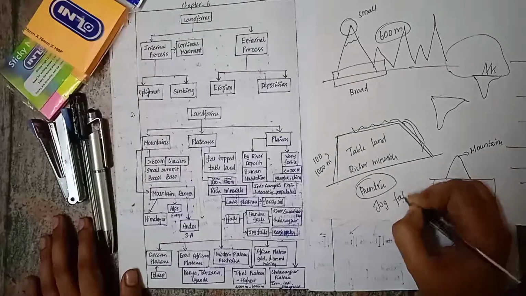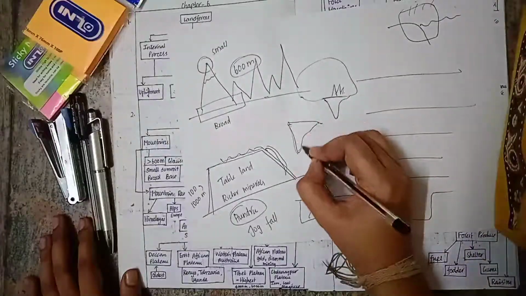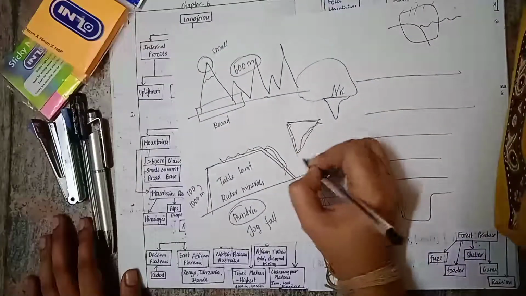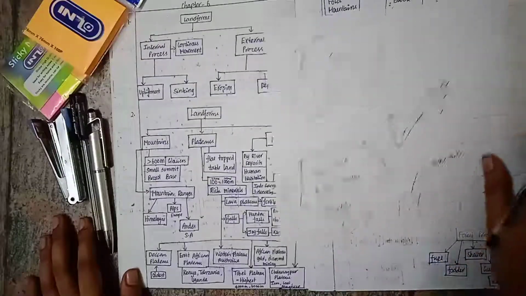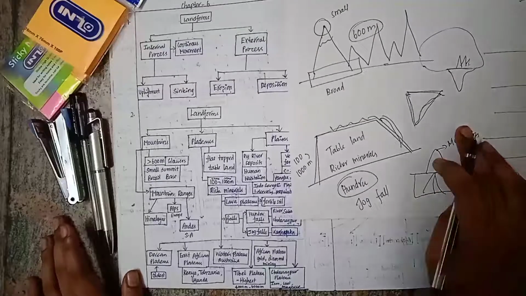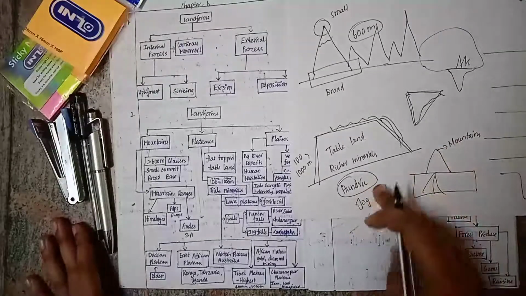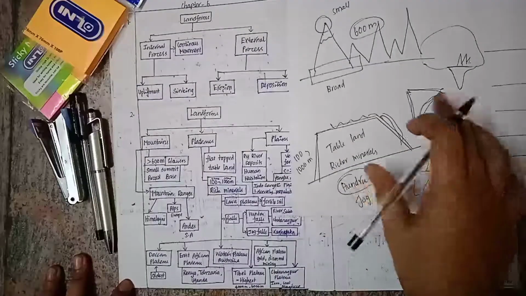In India, we have a plateau which is called the Peninsula Plateau. This is India, and in the southern portion of India we have the plateau, which is called the Peninsula Plateau. In that Peninsula Plateau, in the Chota Nagpur Plateau we have Hundru Falls, and in Karnataka we have Jog Falls. Then we have plains.